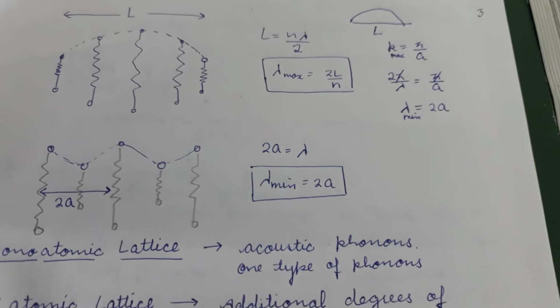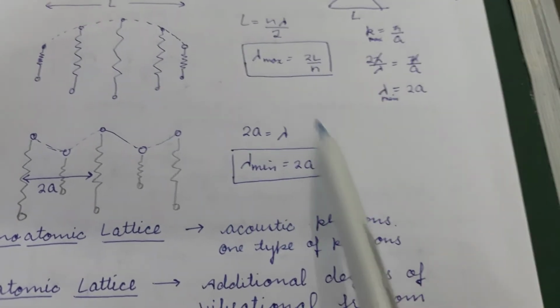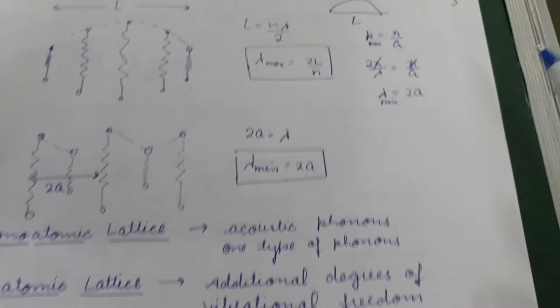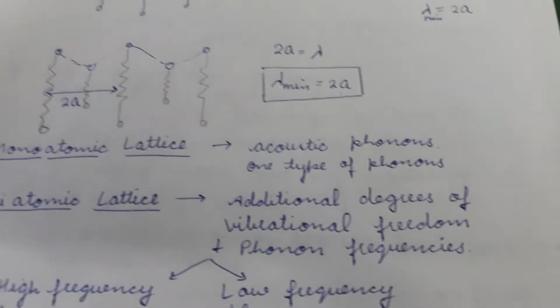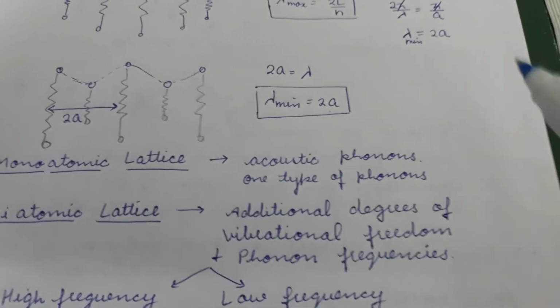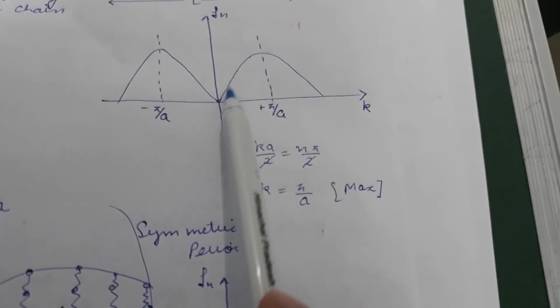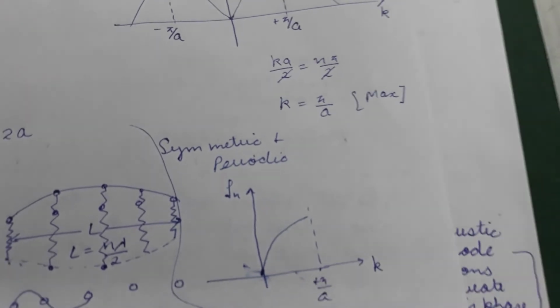Similarly, the minimum wavelength, as we have calculated, will be given by 2a. So there will be no other wavelengths except those in between these two. It cannot be lower than this, and it will always be quantized. So in a one-dimensional monoatomic lattice, you only have acoustic phonons, because of which we got a dispersion relation which was something like this. Now this dispersion relation is symmetric and periodic, so usually only half of this dispersion relation is plotted. Sometimes you'll see that only this part of the dispersion relation will be available.